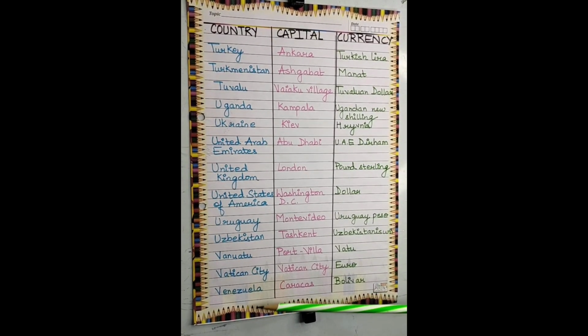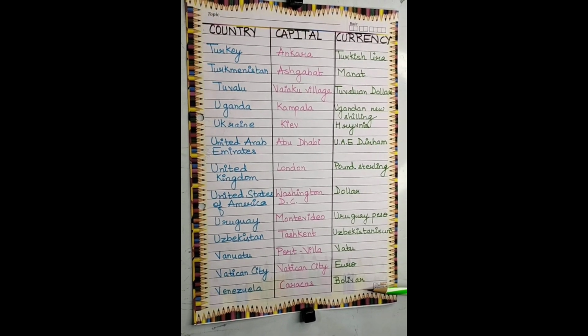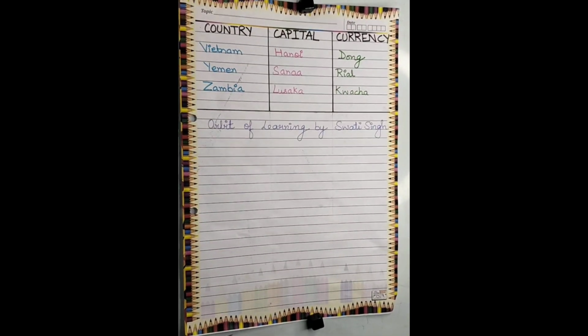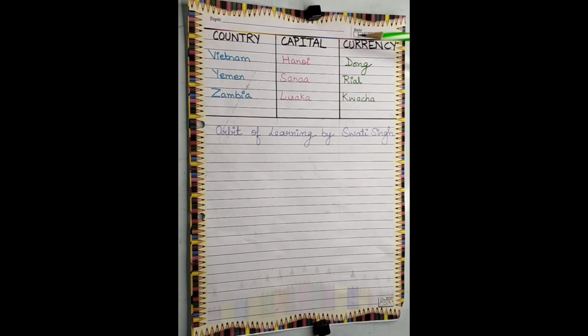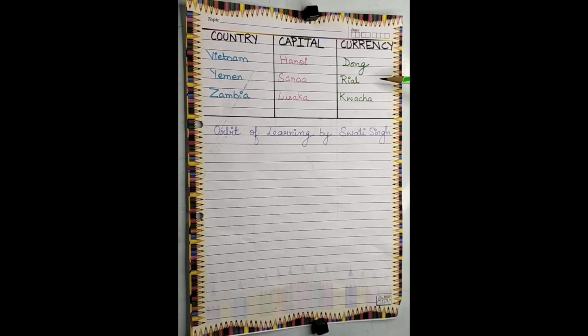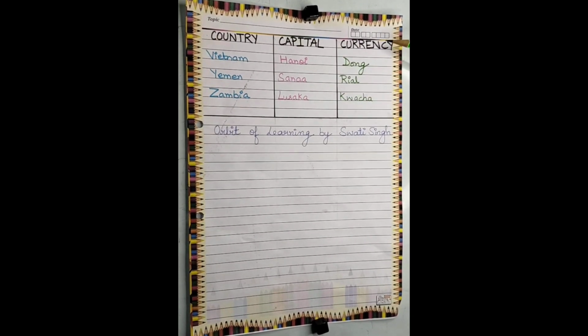Next is Venezuela. The capital is Caracas and the currency is Bolivar. The capital is Hanoi and the currency is Dong. Next is Yemen. The capital is Sana'a and the currency is Rial. Next is Zambia. The capital is Lusaka and the currency is Kwacha.